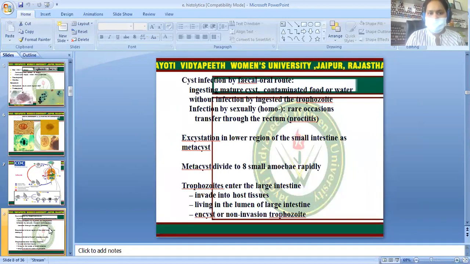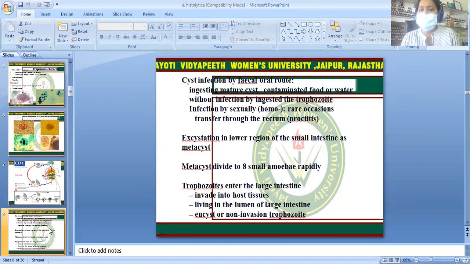So once again, we will review this cycle. Cyst infection is by the fecal-oral route: the mature cyst is ingested via contaminated food and water. There is no infection by ingested trophozoites.